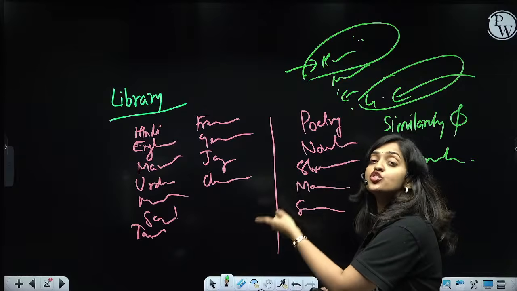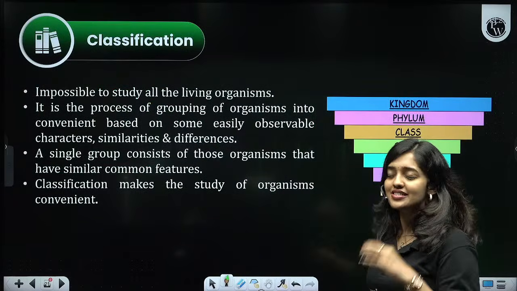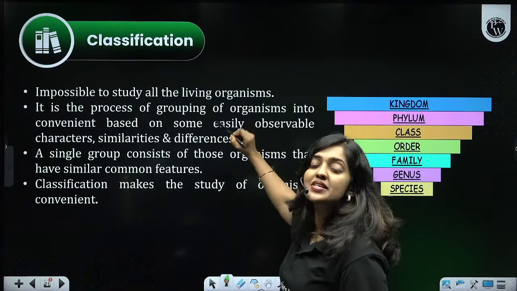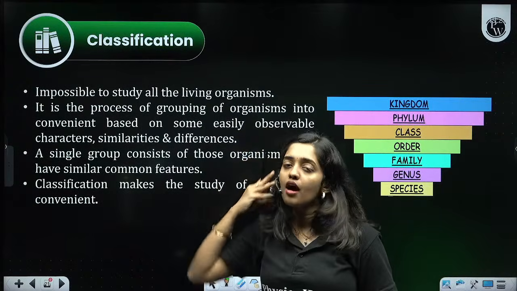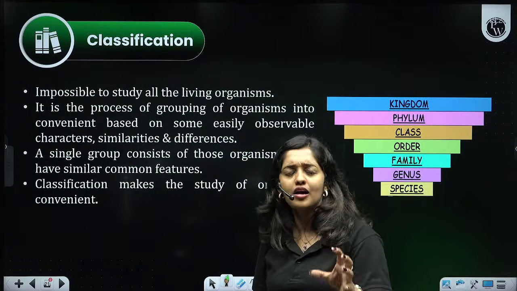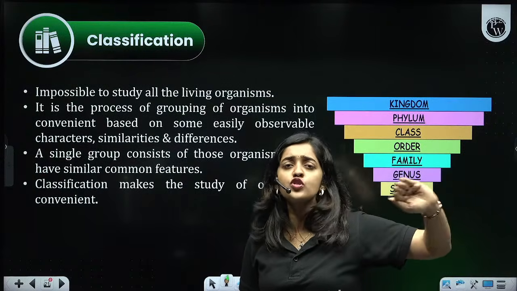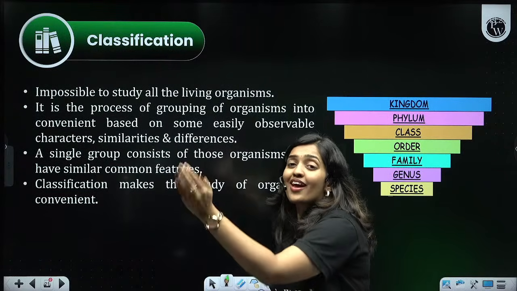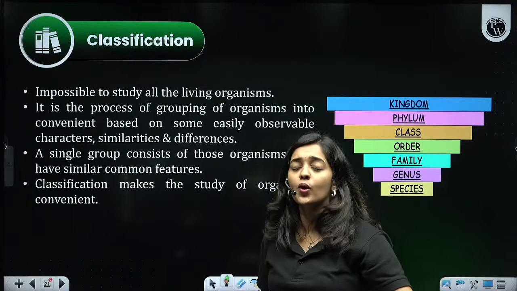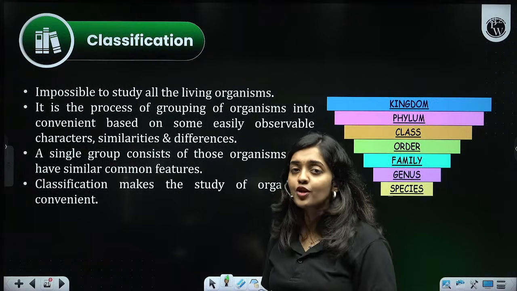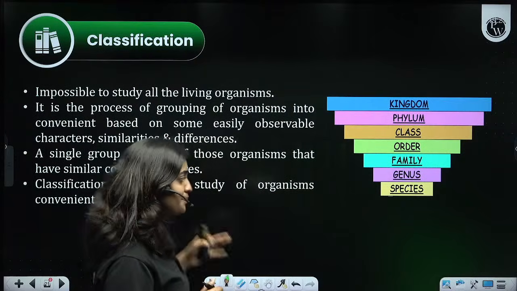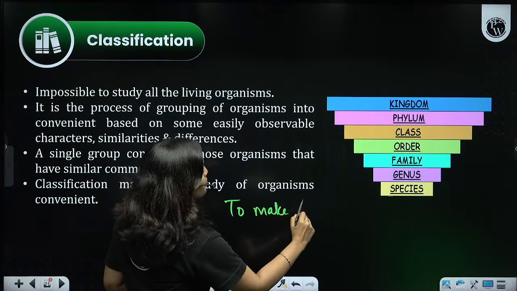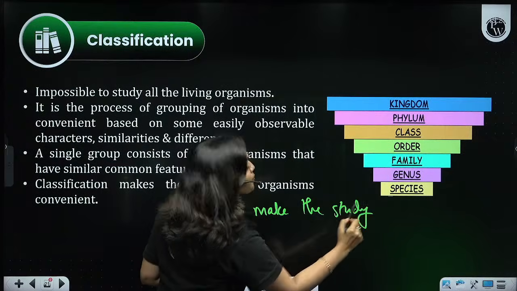Classification is done based on similarities and dissimilarities. Just like that, after characterization and identification, the organism is classified into particular groups. In our biology, in our taxonomy also, we have classified organisms into specific groups, like some to birds, some to fish, some to reptiles, some to amphibians. Because based on similarity and dissimilarity only, we are classifying organisms into different groups. And why are we doing this process of classification? Only to make the study easy.